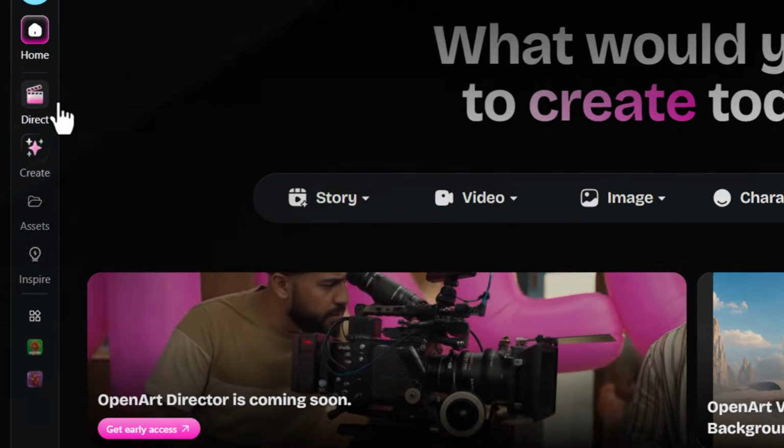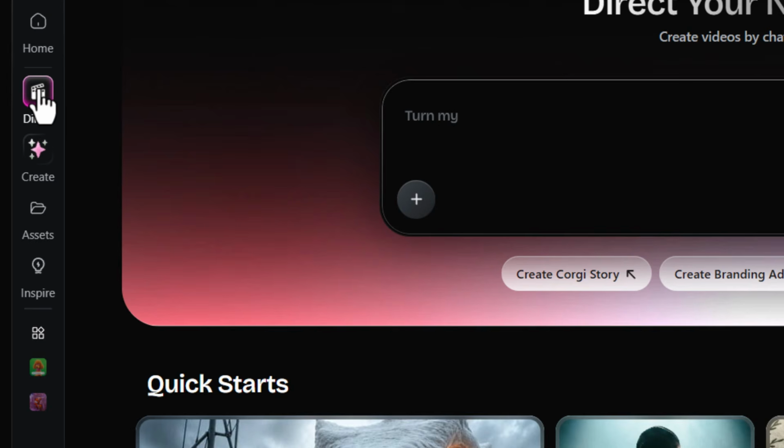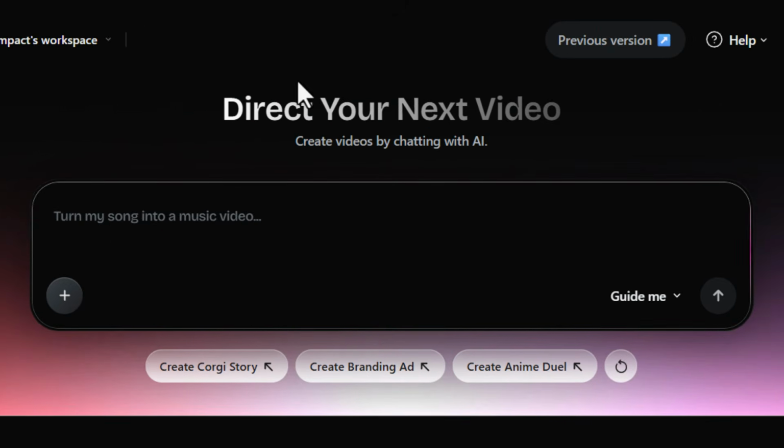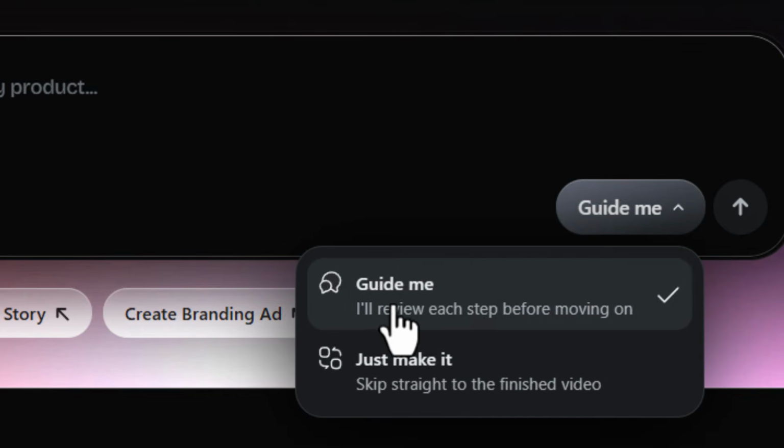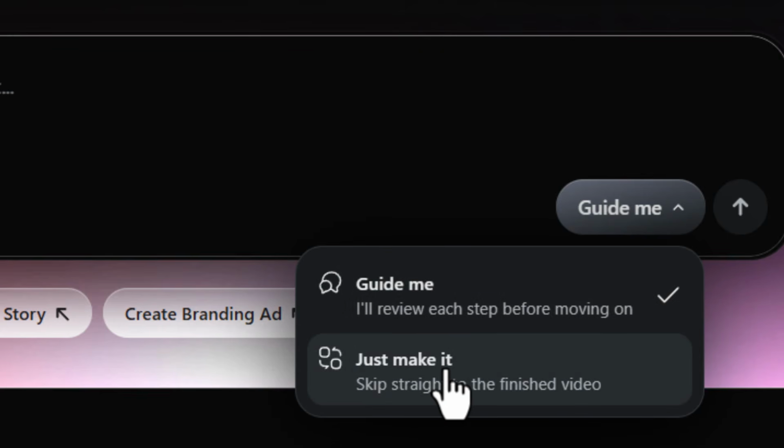But if we head to the left, go to Direct, we get taken to this area here with a nice little chat window. Now, there's a few different options here, but if I come down to the right here to where it says Guide Me, I can actually have it guide me through the process and review each step, but I want to see what it can produce on its own. So I'm going to go straight to Just Make It before we check out the full process.